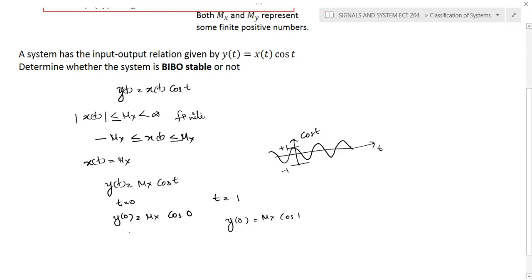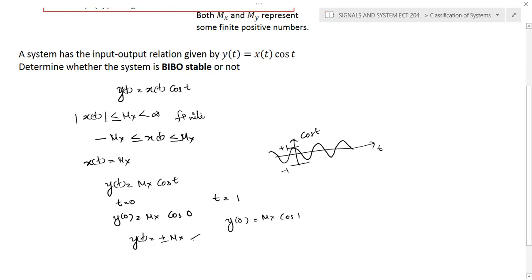So you will get y of t can be plus or minus mx. The maximum value is plus mx and minimum is minus mx.